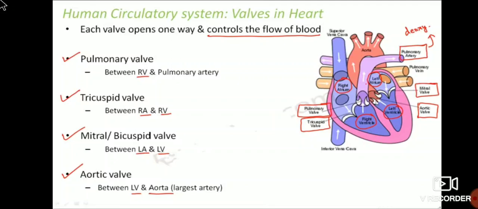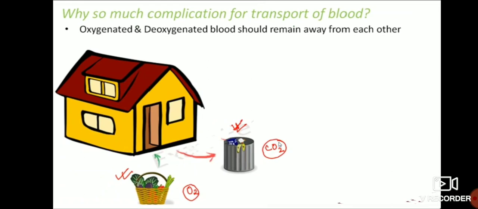That means if the blood moves from one chamber through a valve, that valve does not allow the blood to move back once again to the same position. So that's why they said that each valve opens one way and controls the flow of blood. These are the valves in the heart. Totally 4 valves are present, and these 4 valves open in one way and control the flow of blood.